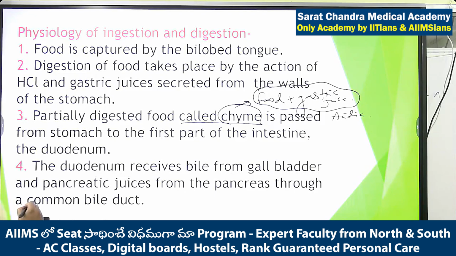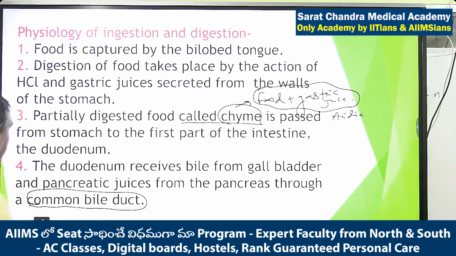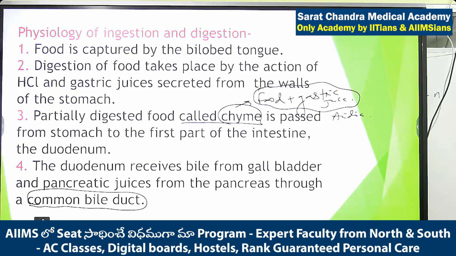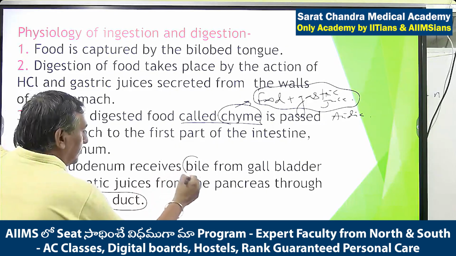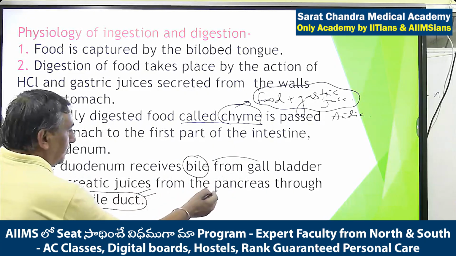Common bile duct, in my view, it is important. If next year they will ask a question from frog, you will get common bile duct, because this year they didn't ask about common bile duct. Why? Because in human beings, the name of this duct is the hepatopancreatic duct. In frog, the name of the same duct is the common bile duct. Okay, common bile duct is collecting bile from gallbladder. It is collecting pancreatic juice from pancreas.